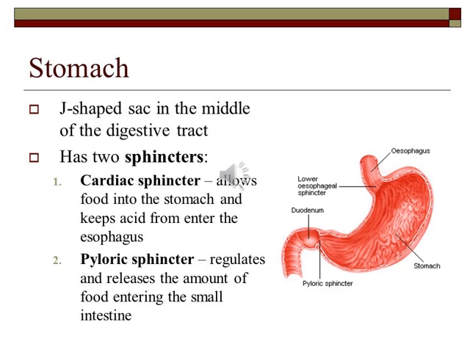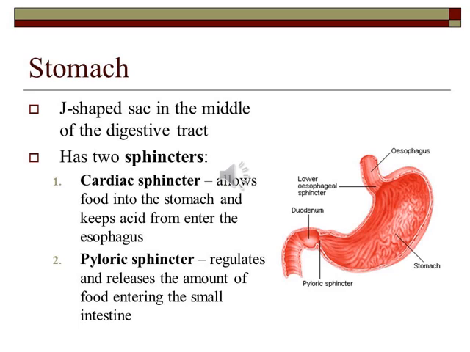Now as you can see, it contains sphincters. Sphincters are ring or circular muscle fibers around an opening. Here you can see two sphincters, the lower esophageal sphincter or cardiac sphincter, and the pyloric sphincter. The cardiac sphincter, or lower esophageal sphincter, allows food into the stomach from the esophagus, and keeps acid from entering the esophagus.